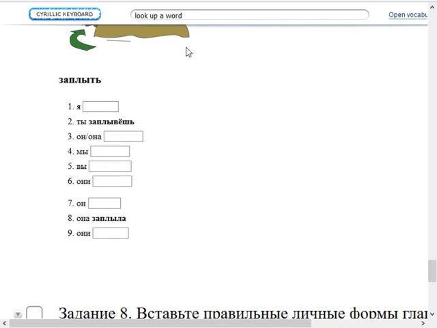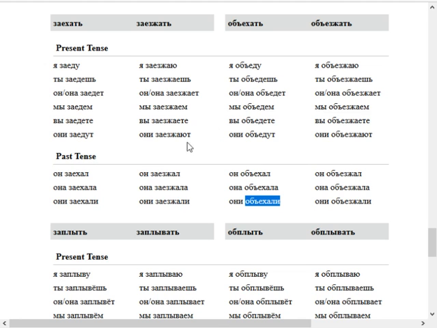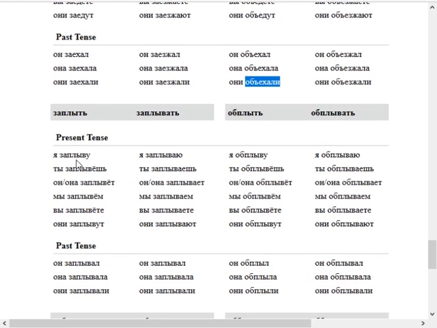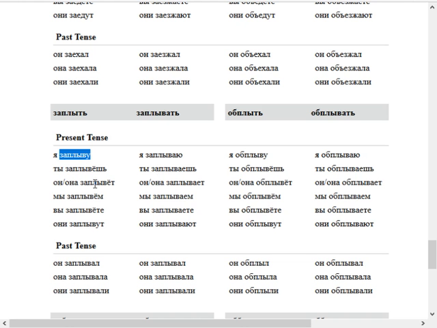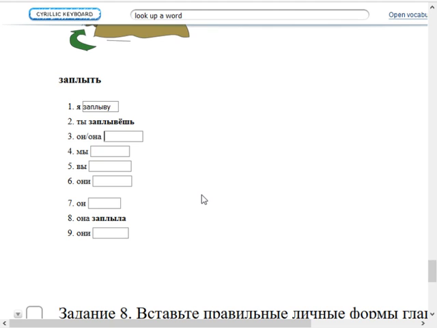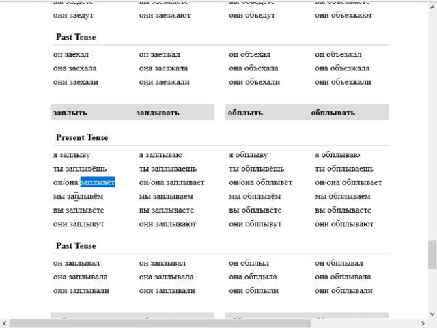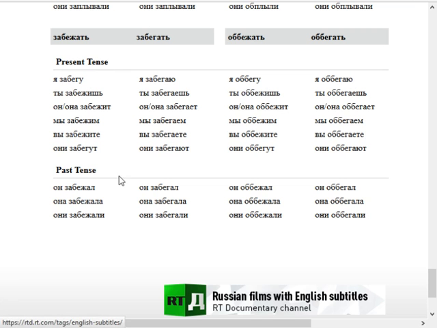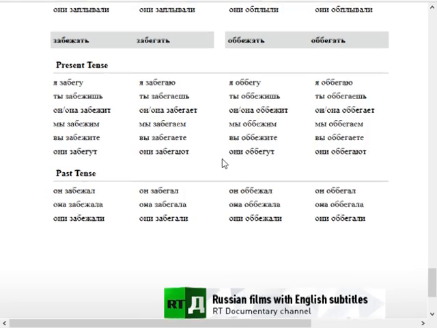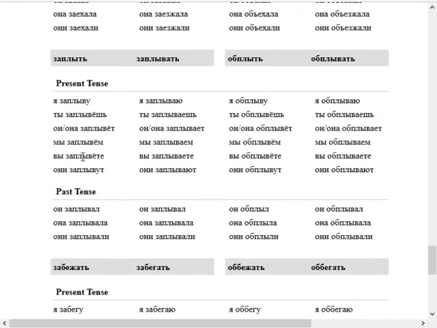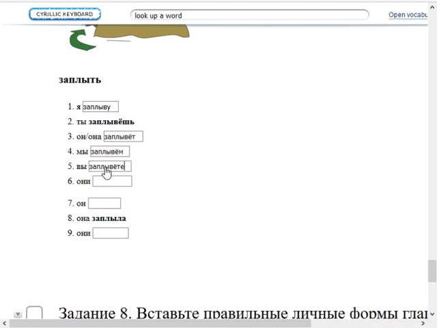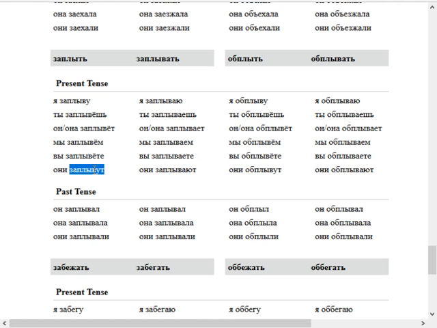Заплыть should be here. Where is заплыть? Here is заплыть down here. Я заплыву. Ты заплывешь. Он or она заплывет. Мы заплывем. Whoops, I pressed the wrong button again. I have a tendency to do that sometimes. Вы заплывете.